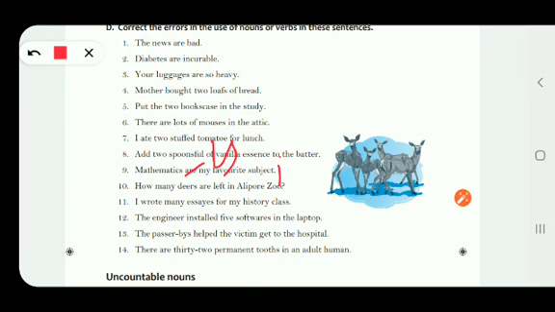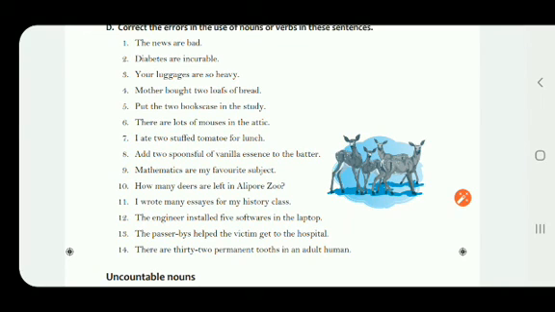Right? 10th, how many deers are left in Alipur Zoo? It is how many deer. Just drop s from the word deer. Okay. Now 11th, I wrote many essays for my history class. So the spelling of essays is wrong. I wrote many essays.